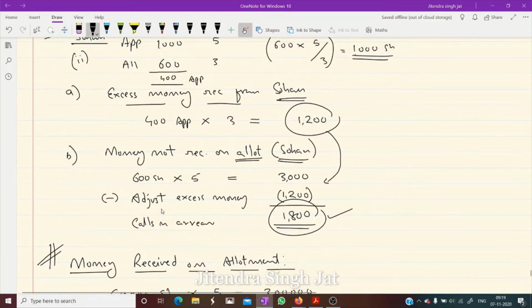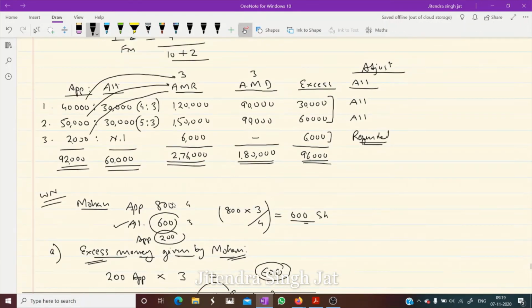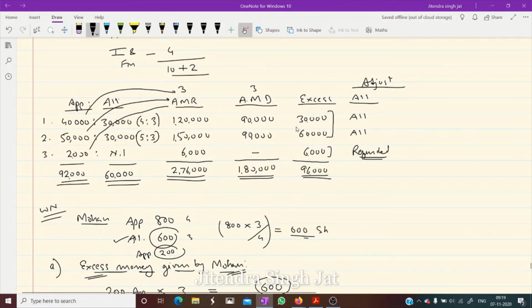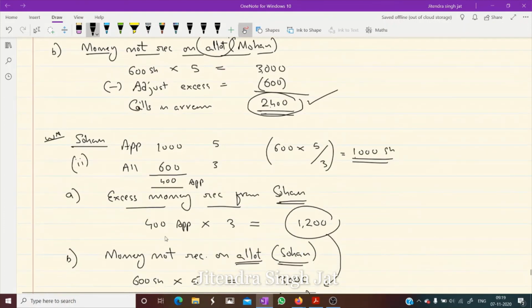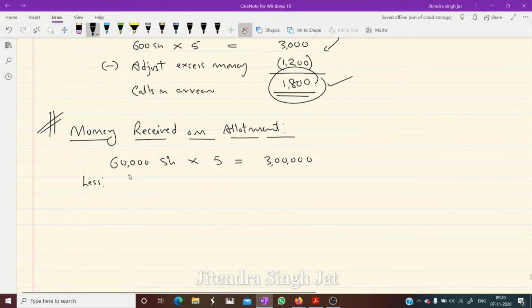Out of this 3 lakh, you can see, children, I have prepared this working note, 90,000. This 90,000 we have received in excess, which we need to adjust in allotment. Pay attention here: 60 plus 30, 90,000 rupees already received at the time of application. So this 90,000 will be adjusted here, because we have already received it. So excess received for allotment, we have adjusted, 90,000. Subtract the 90,000. How much is left? 2,10,000. Now the company will receive 2,10,000.